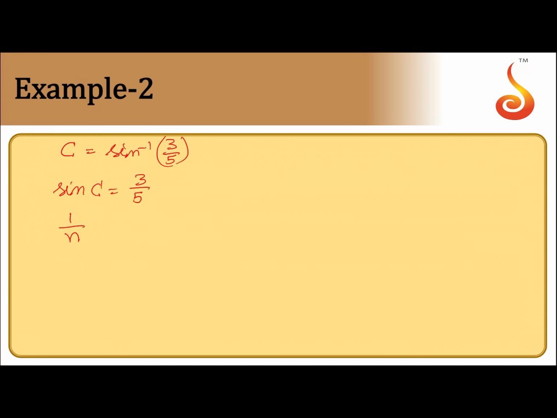We know that sine C is 1 by n, the refractive index, so 3 by 5 is equal to 1 by n. Now n is equal to 5 by 3.